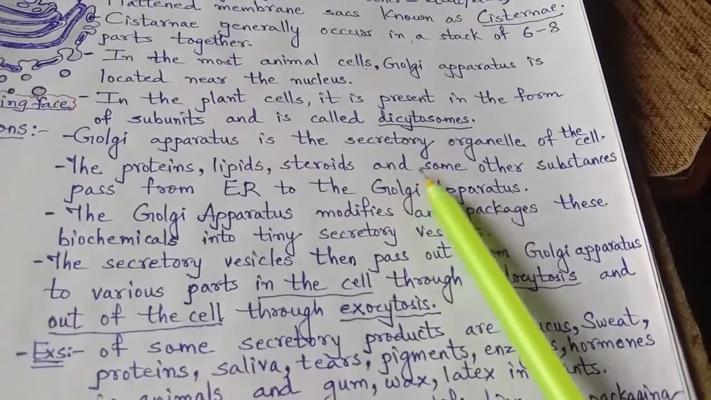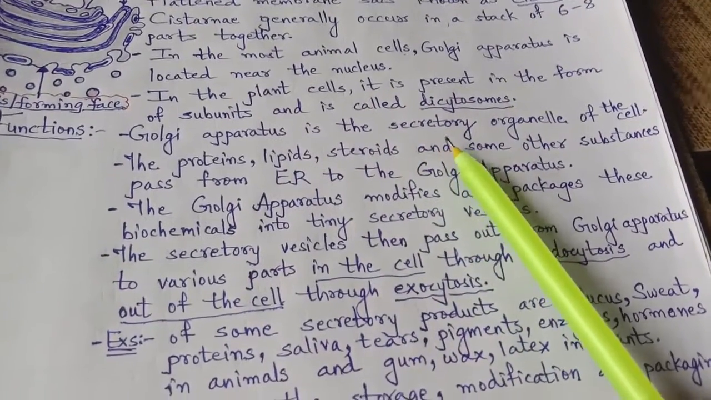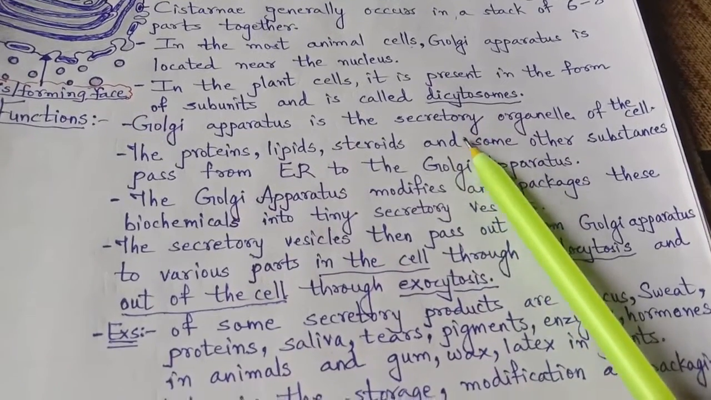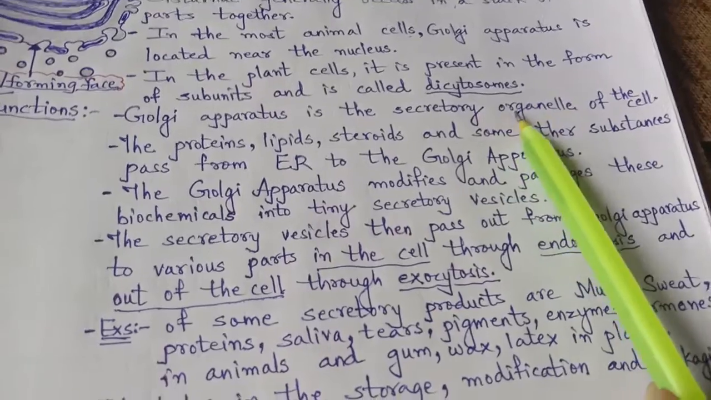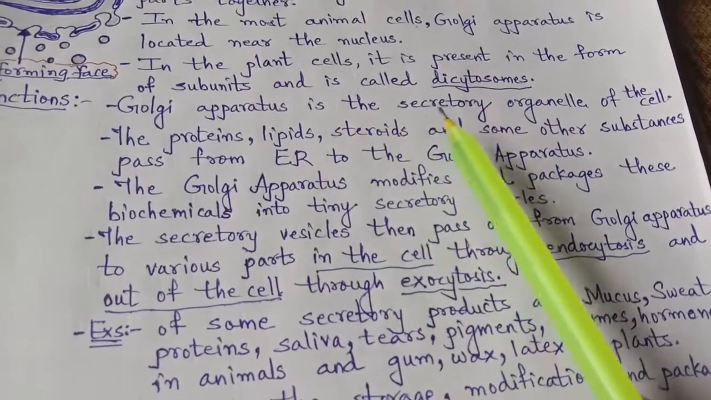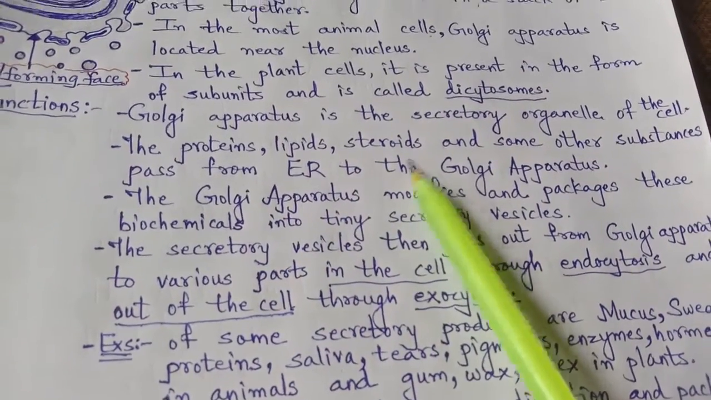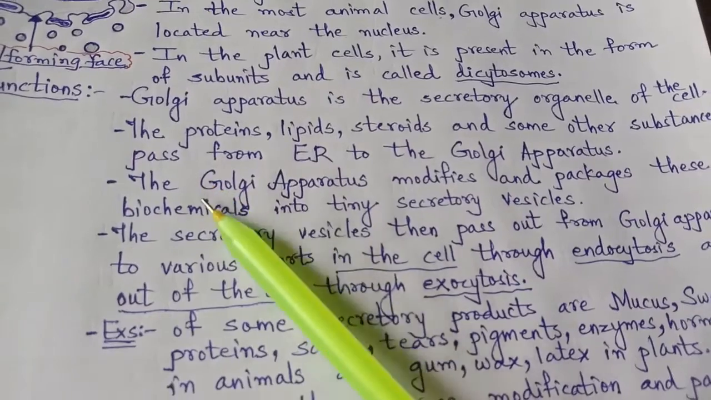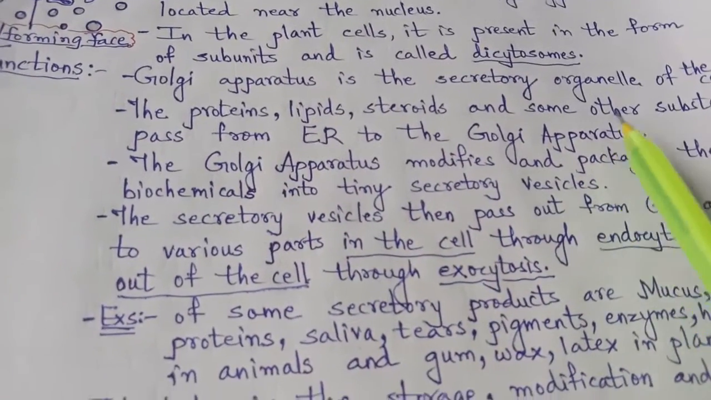Golgi apparatus is the secretory organelle. Let us see the function. It is the secretory organelle. Most of the things which are secreted, that means which are coming out, are because of the Golgi apparatus. The proteins, lipids, steroids and some other substances pass from endoplasmic reticulum to the Golgi apparatus.